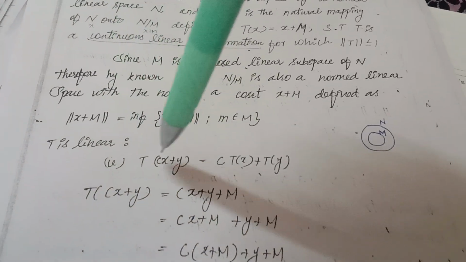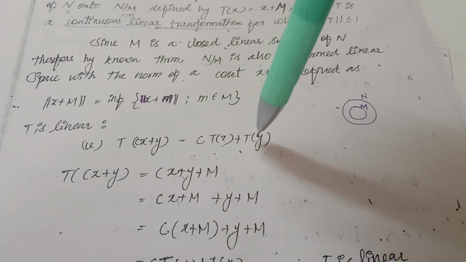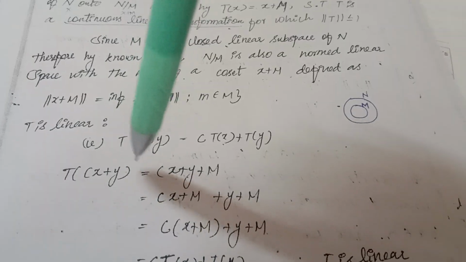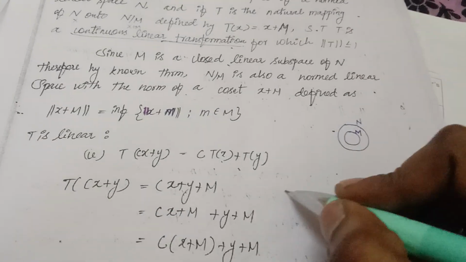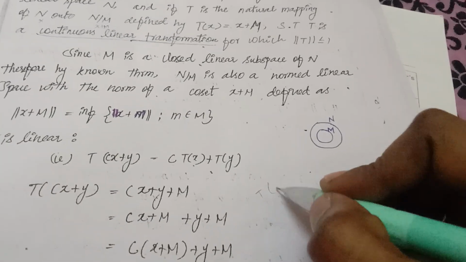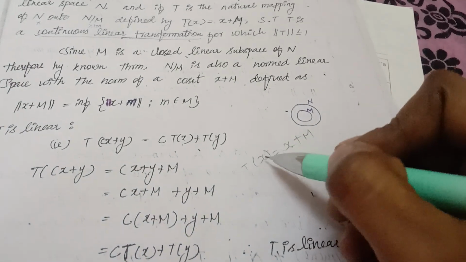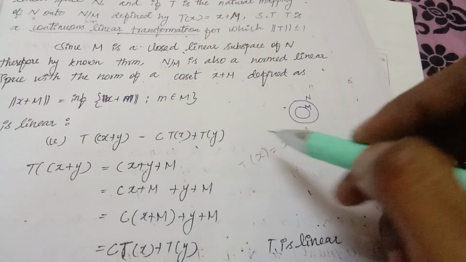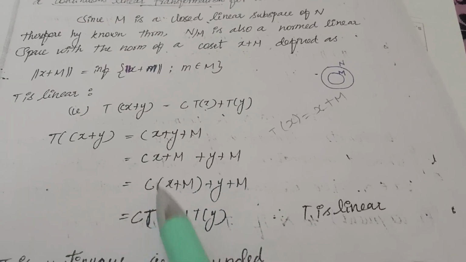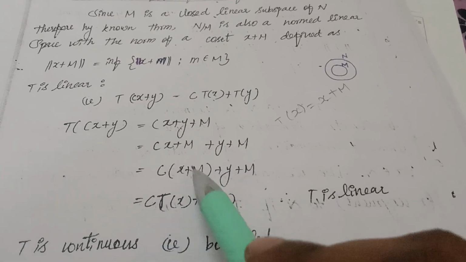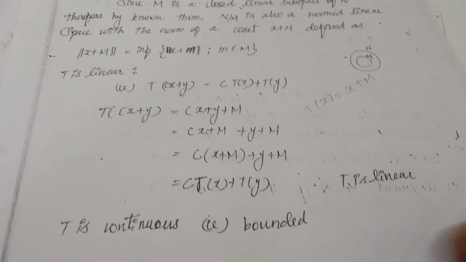For T to be linear, we use scalar multiplication and addition: T(cx + y) should equal cT(x) + T(y). So T(cx + y) is nothing but (cx + y) + M, because we know that T(x) = x + M. Instead of x we have cx + y, so (cx + y) + M. If we split, we get (cx + M) + (y + M), and c(x + M) can be written as cT(x) + T(y). So T is linear.